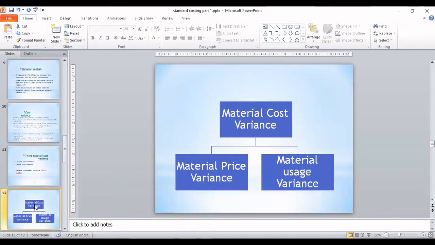Material cost variance. If you see here, we have two parts in this. Cost variance can be the result of these two. My cost may vary due to change in price as well as due to change in usage of material also. All of you agree with me? Total cost may vary due to only two factors: if the price is high or low, and at the same time, it may differ due to change in quantity used also. Correct? These are the two factors responsible for change in material cost variance.